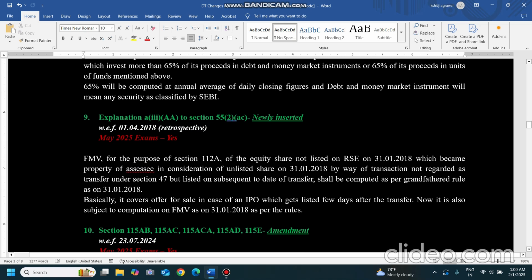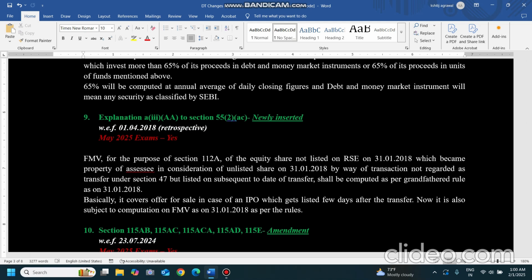Now coming to the explanations, one explanation is added to section 55 subsection 2 clause AC. This is newly inserted. Now what is the case over here: in the Finance Act this amendment is brought with retrospective effect from 1st April 2018. This amendment is brought with retrospective effect, so there is no point in disputing it. This is the third kind of amendment, one that comes into force with retrospective effect. Any past date can be there.